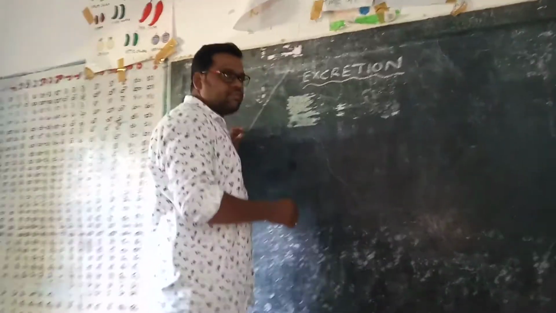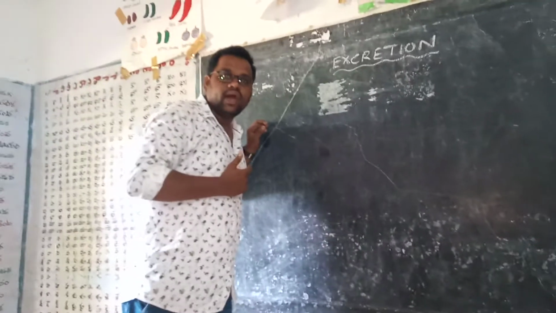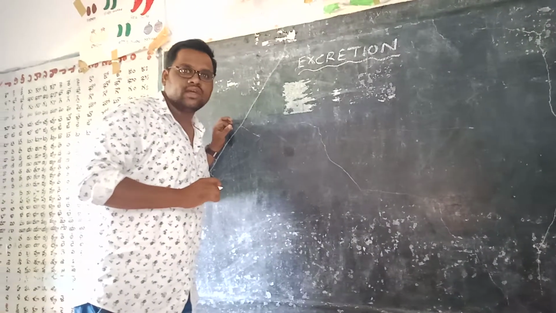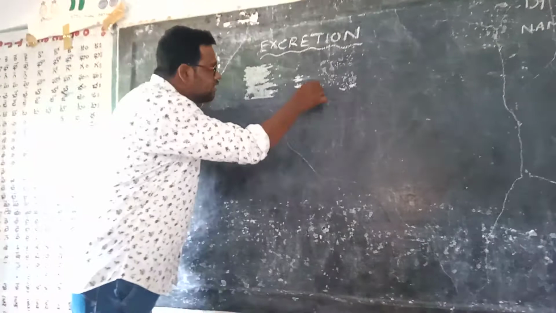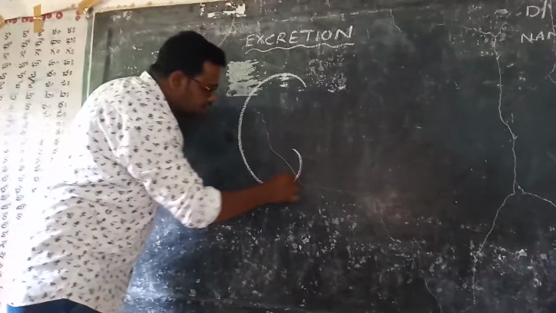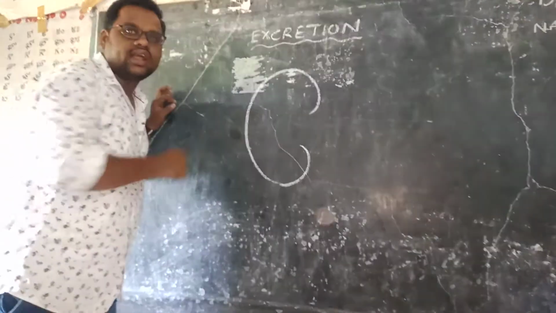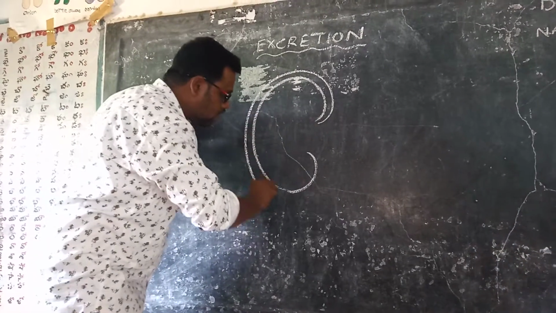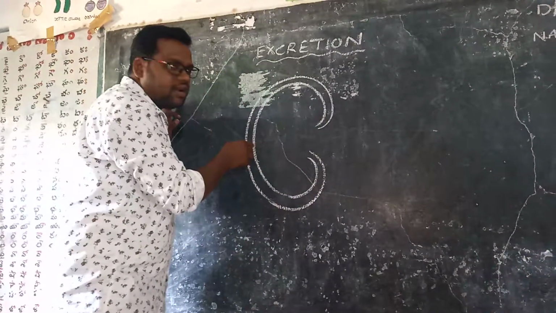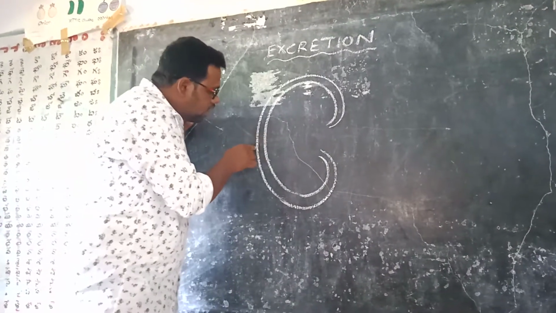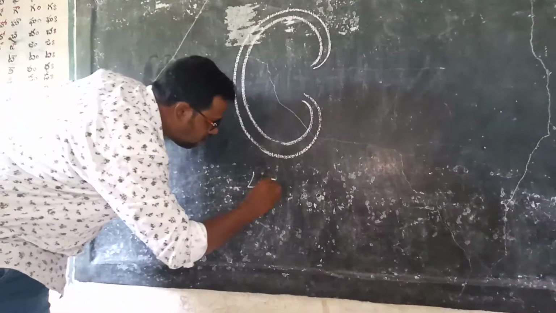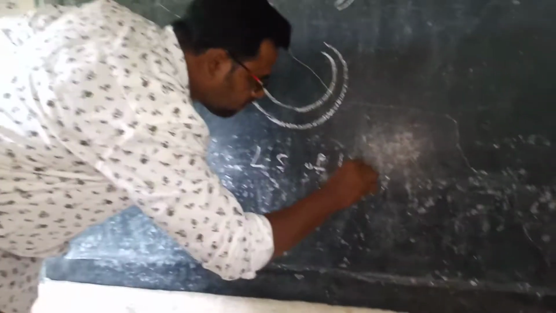So let us discuss excretion, the outshifting process. Coming to human beings, we have a major excretory system performed by kidneys. We have a pair of kidneys, and these kidneys are bean in shape and reddish brown in color. The outer covering part of the kidney is known as convex and the inner part is known as concave. So convex, concave. And this is the LS of kidney. LS is nothing but longitudinal section of kidney.